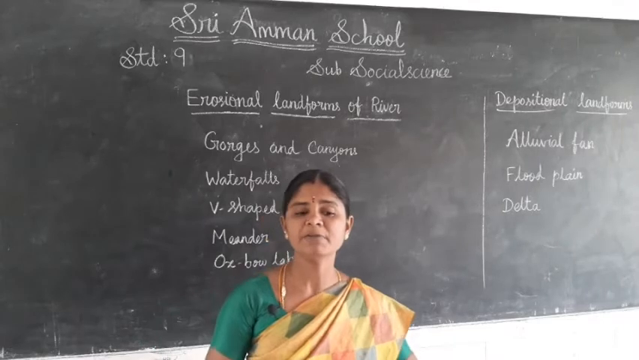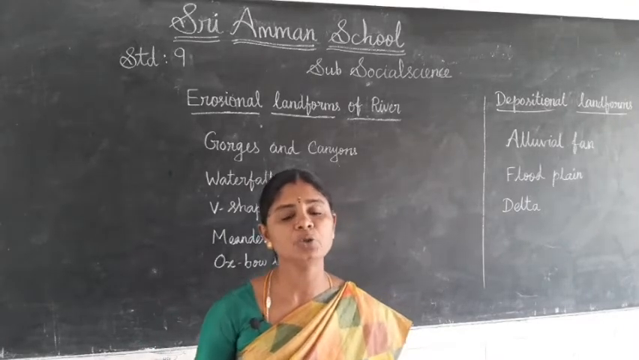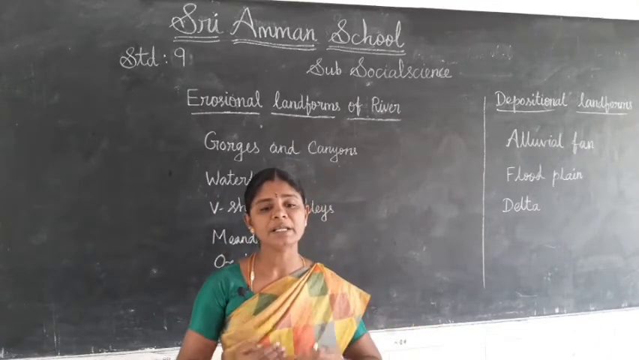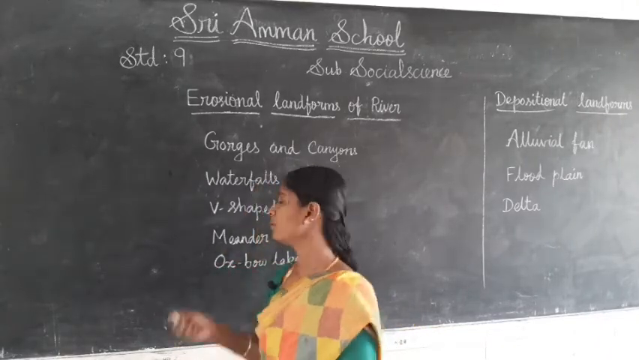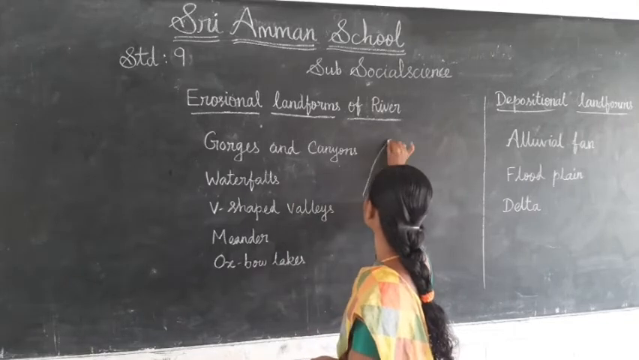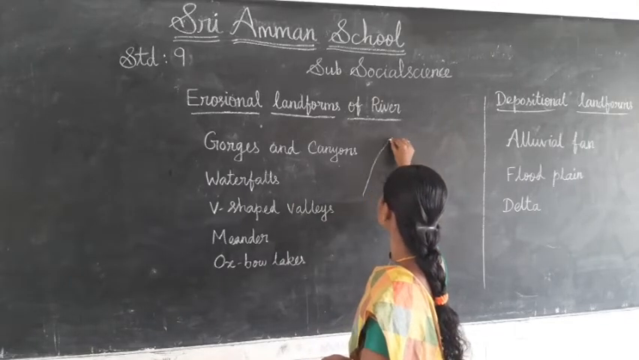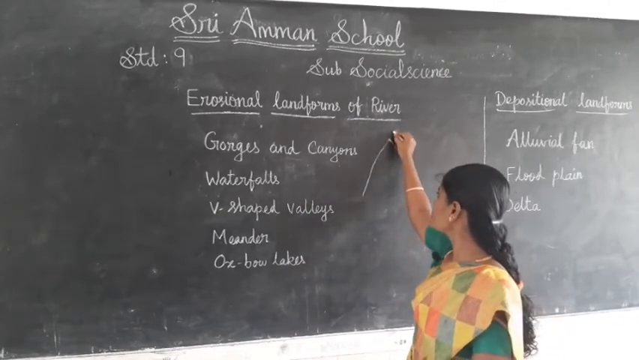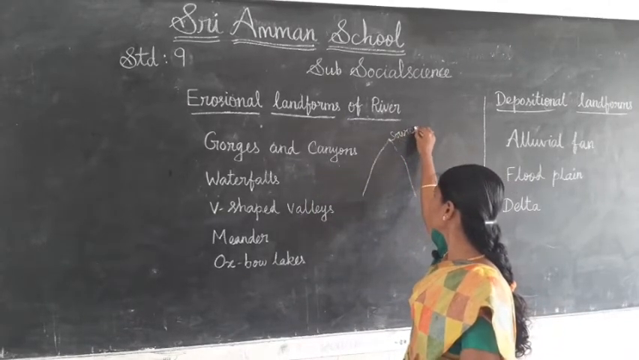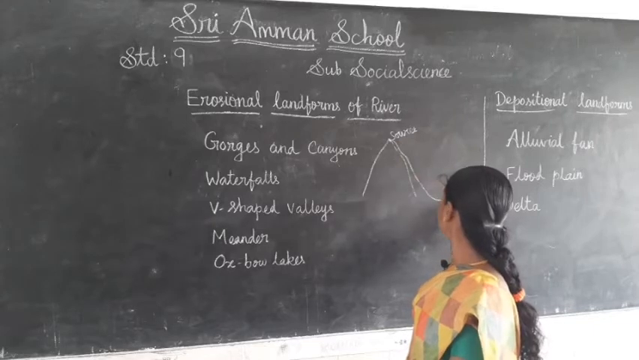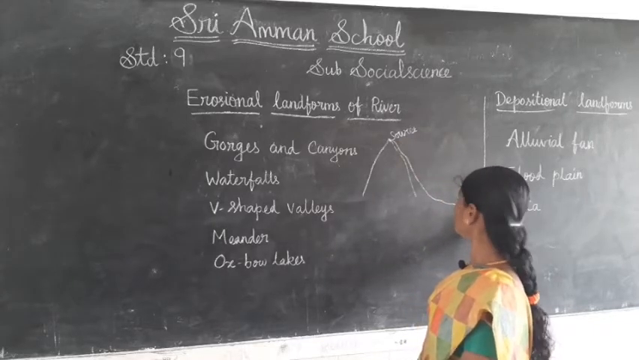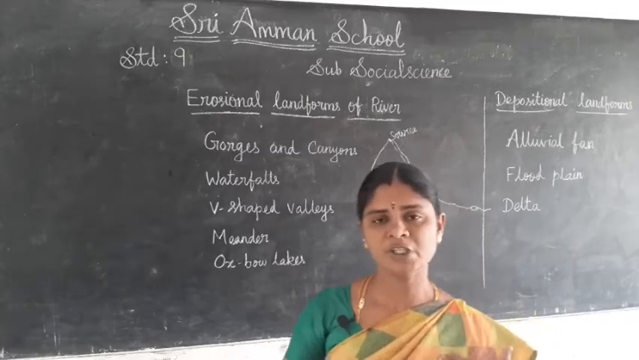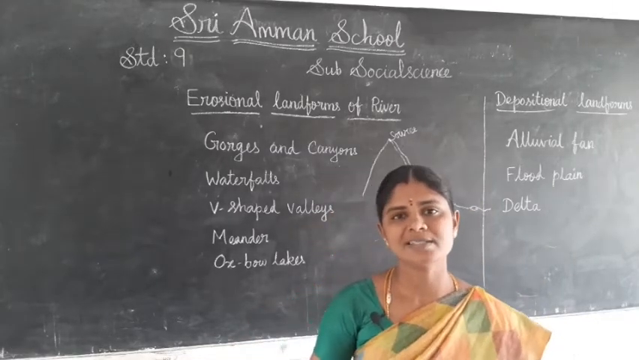A river runs from the source to the river mouth. Source means the place of origin. It originates in the mountains or hills. And it runs to the mouth of the river, at the end of the river, joining the ocean or sea or lake.